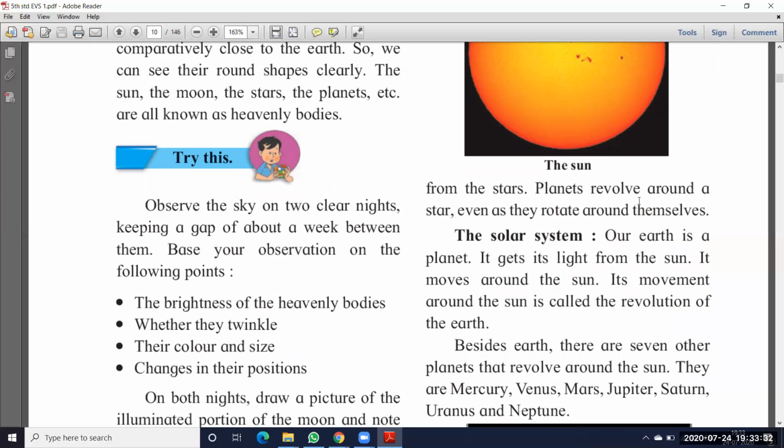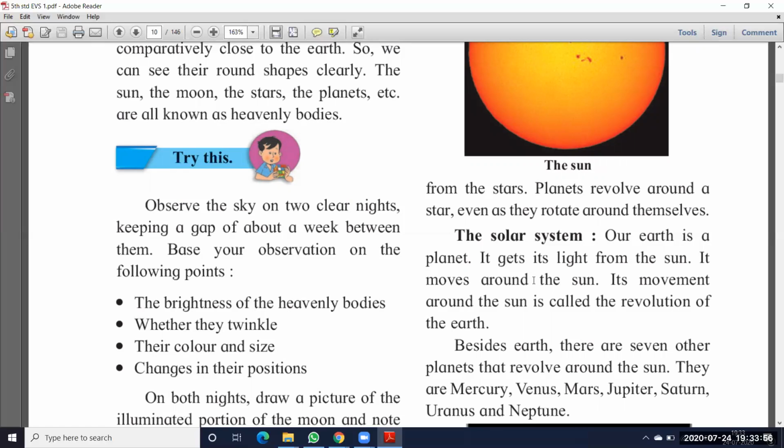Planets revolve around a star even as they rotate around themselves. Just as the earth rotates on itself, these planets also rotate on themselves, and they also revolve along with the other planets.